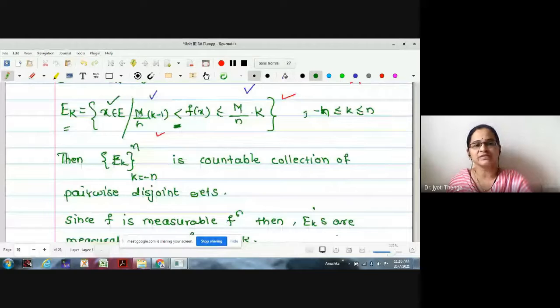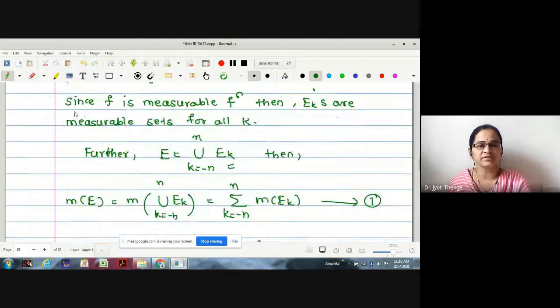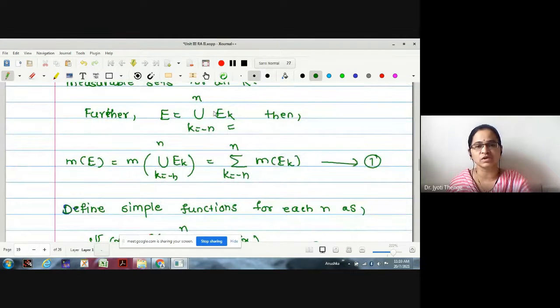As f is measurable, we know that whenever f is measurable, sets of the type {x in E : f(x) greater than alpha}, less than or equal to alpha, and so on, all those four sets will be measurable. Therefore, these Ek's will be measurable sets. If I write E as the union of all such Ek's, then E is also measurable. Actually, it is given in the statement itself that E is measurable. Then how do we find the measure of E? Measure of E will be the summation over k from minus n to plus n of measure of Ek.